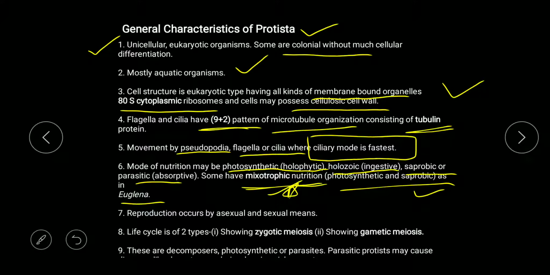When we talk about reproduction, it is asexual and sexual. Life cycles are of two types, that is zygotic meiosis and gametic meiosis, and they are decomposers, photosynthetic or parasites, and this parasitic process may cause some disorders. So all these characteristics clarify that these are eukaryotic characteristics. But in the life cycle you can see two terms, gametic meiosis and zygotic meiosis. So we should understand what we mean by gametic meiosis and zygotic meiosis.